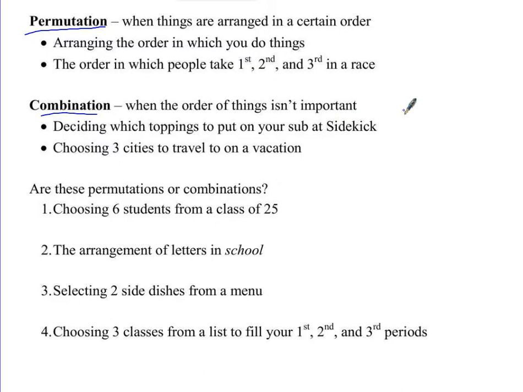Combinations, order of things doesn't matter, so deciding which toppings you put on your sub. It doesn't matter what order they put those toppings in or what order they put the toppings on your pizza, just as long as they're all on there. That's a combination. In the end, though, it doesn't matter. It's all on there. Choosing 3 cities to travel to on a vacation. So maybe you want to go to London and Paris and Rome, and it makes no difference in which order you go to those 3 cities.